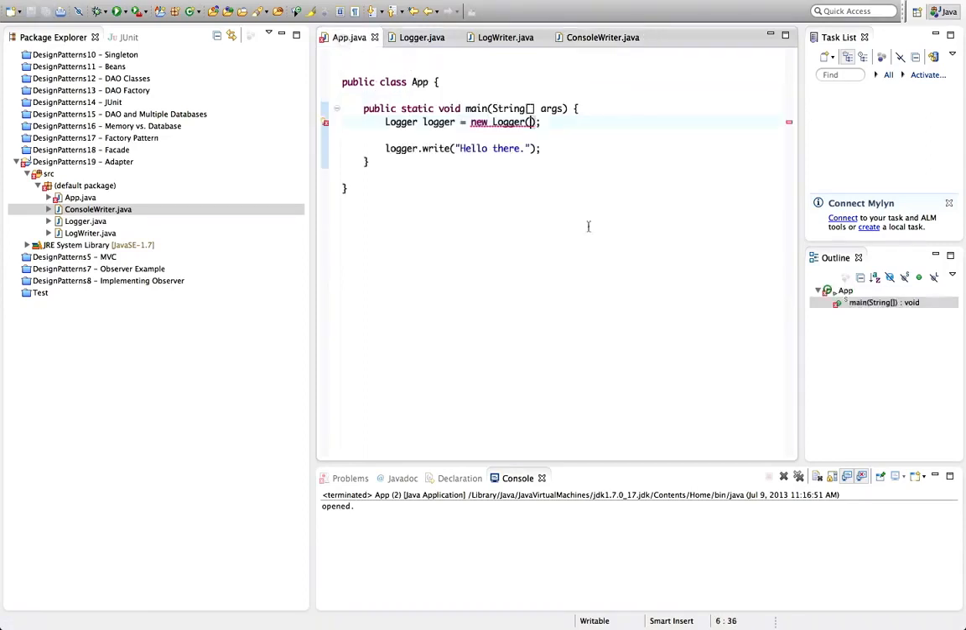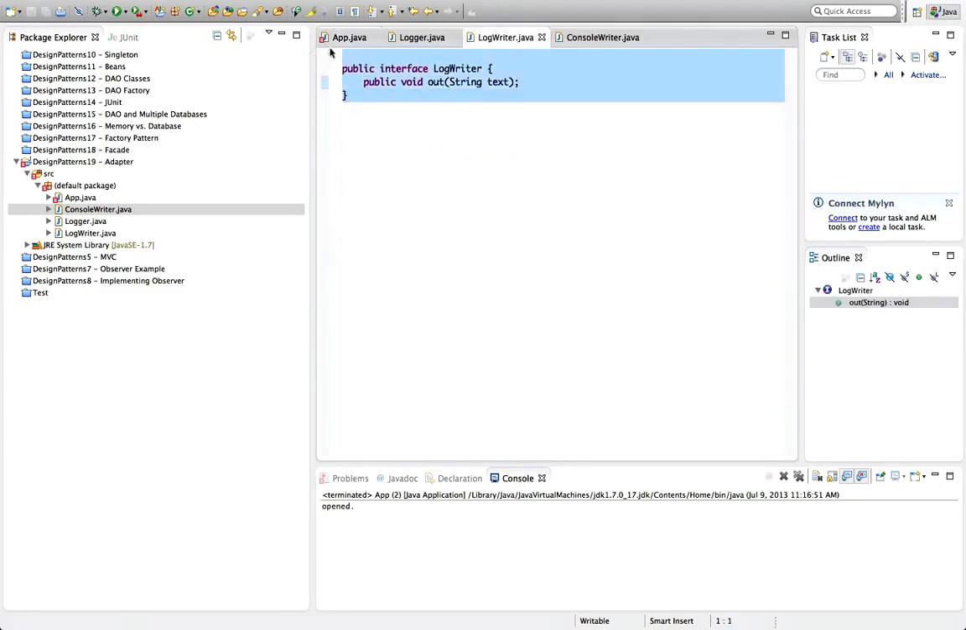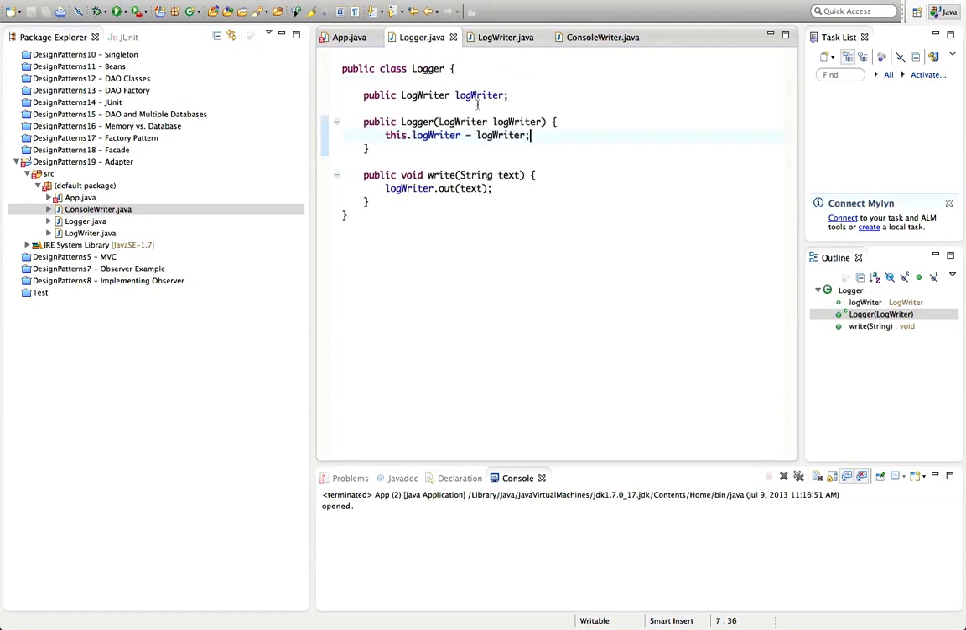Now the point here is, this is a little bit laboured, but the point is that we've got a class here that expects a class that implements this interface here. And we actually have a class here that implements the functionality that we want. It just doesn't implement the interface that we want, because this has a method called write console, and this interface has a method called out, and logger expects something that implements that interface with a method called out. So it's quite a simple example really, and it could be a lot more complicated than that.